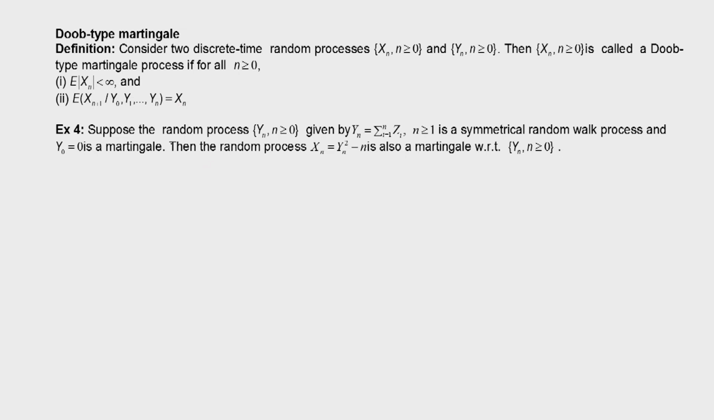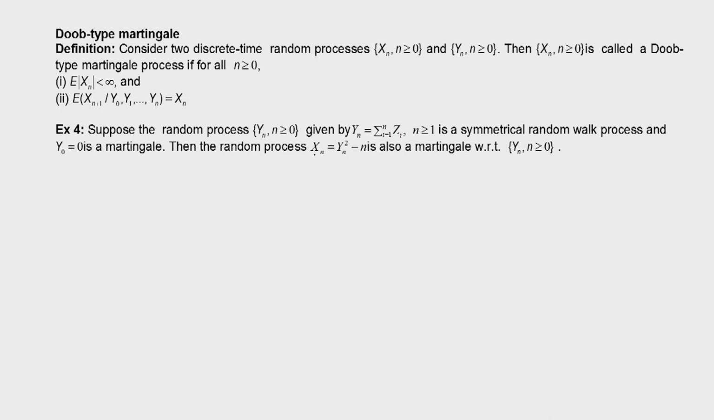And now we will give one example. Suppose the random process Yn is given by the summation of Zi, a symmetrical random walk process, and Y0 is equal to 0. That Yn itself is a martingale process. Then the random process Xn equal to Yn square minus n is also a martingale with respect to Yn, n greater than or equal to 0. Because it is a symmetrical random walk, this is a sum process with average of the increment 0, therefore it is a random walk process.